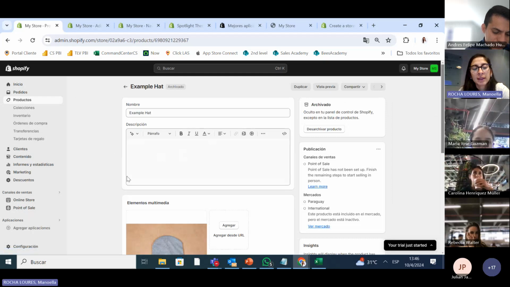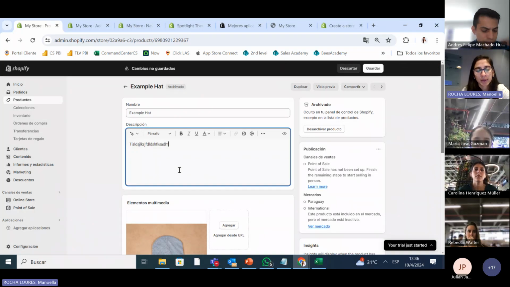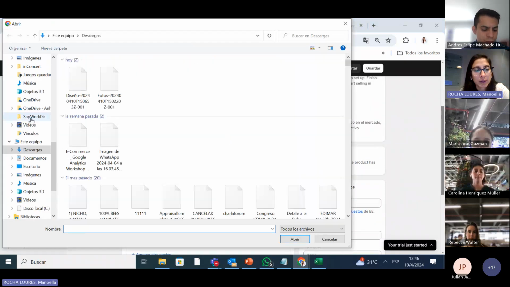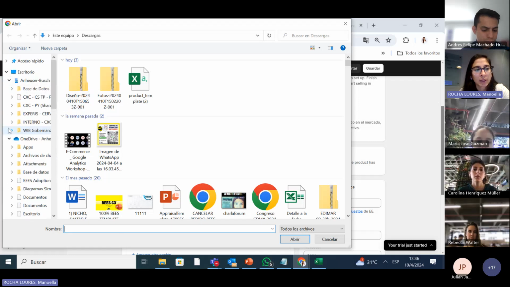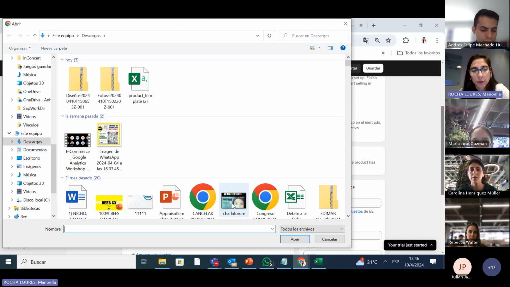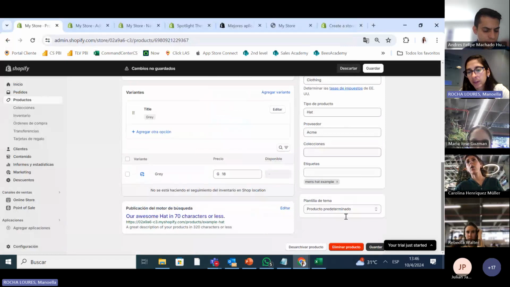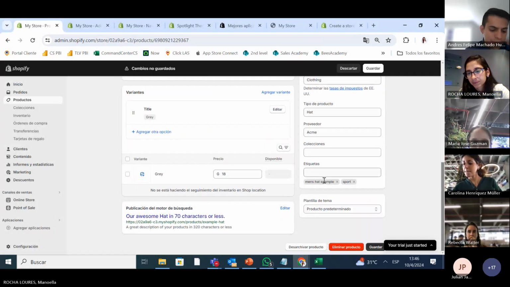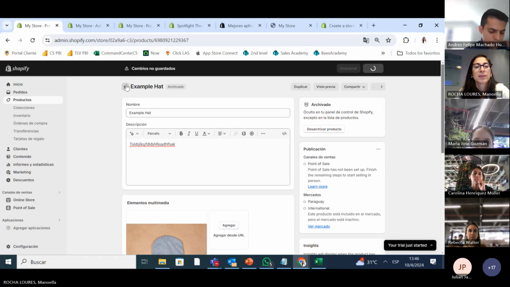And let's say I did the import and we didn't put a description. I can add, this hat is made, blah, blah, blah. So once you import, you can keep on adding things, let's add another picture. It's not that you cannot touch it. So we can add pictures and add more things here, we can put sports. Okay, so this is how you do it the faster.